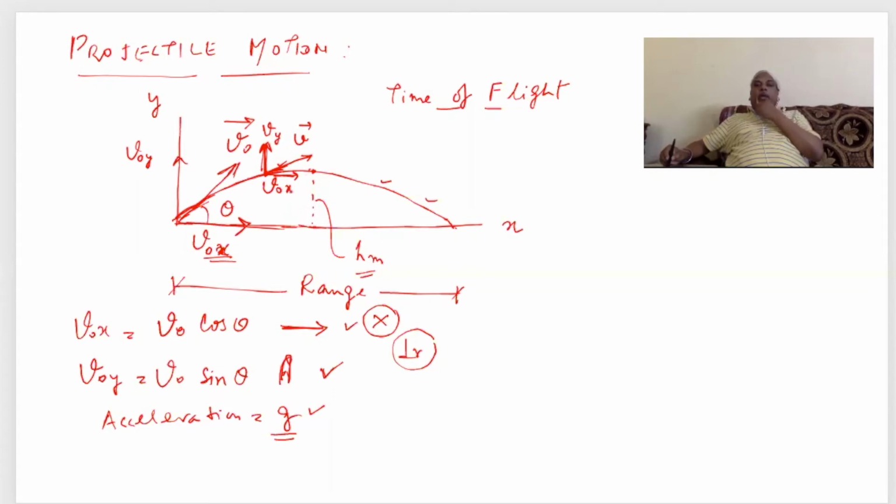This will be Vx only, but that will be equal to V0x only because this component is not changing.